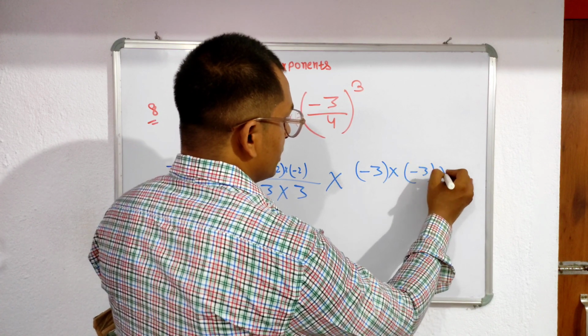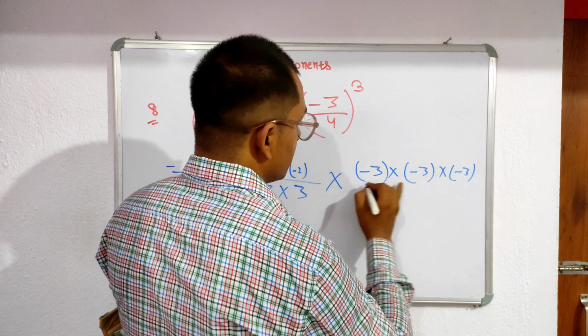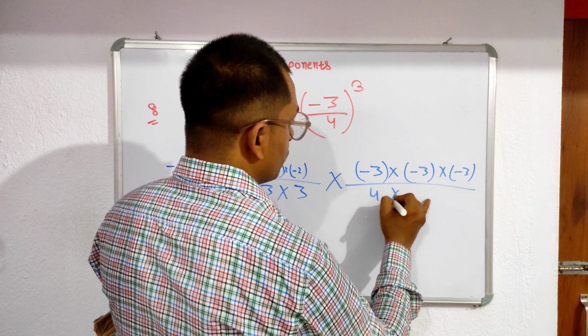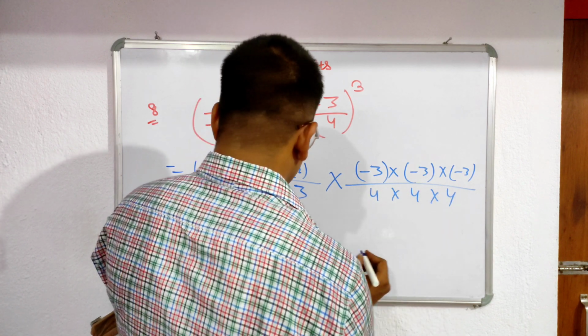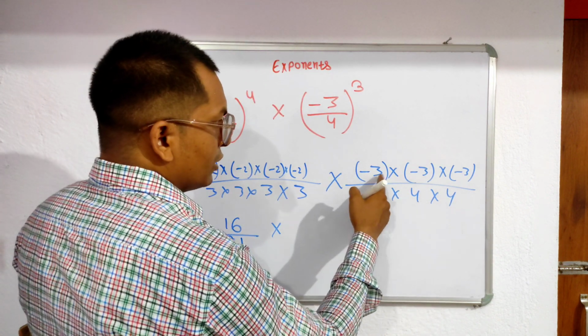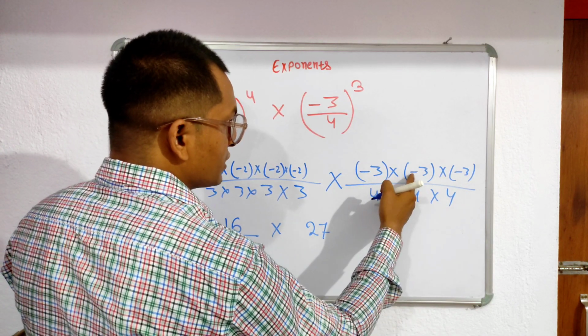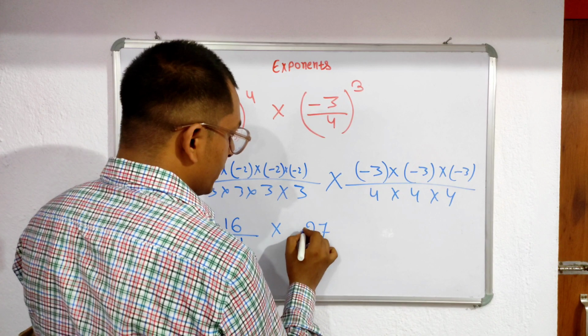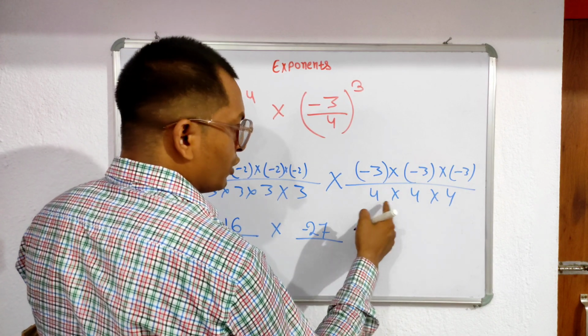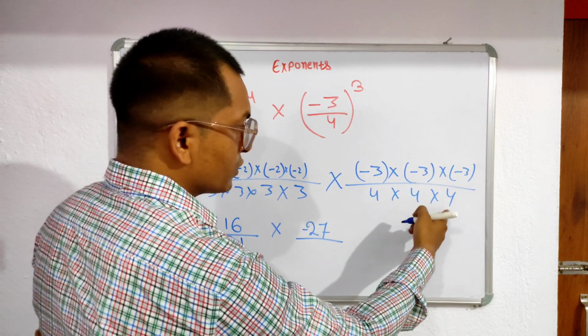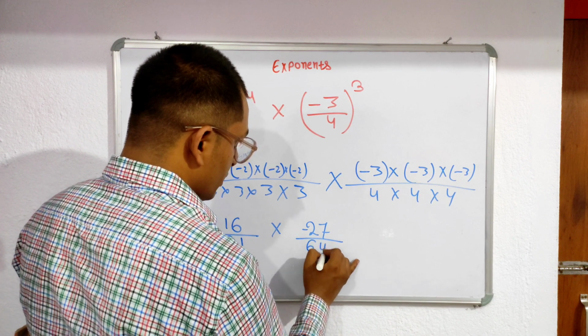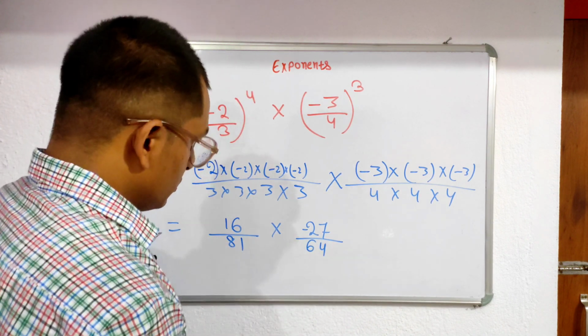So this part here, minus 3 upon 4 into 4. What do you write here? 3 into 3 into 3 is 27. Here minus into plus is what? Minus. And upon 4 into 4 into 4 is what? 16 fours are 64. Clear?